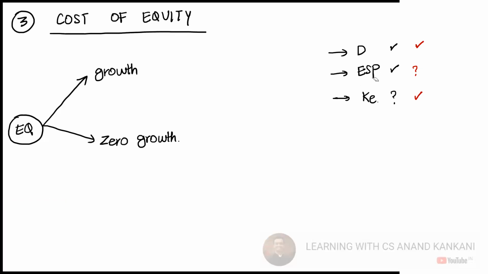Okay. Got it? Still you'll have a vague idea about it because we haven't done the question. Once we do the question, you will understand. Right now, the question will say that the company is paying a dividend of this many rupees and the share price of the company is this amount. Now tell us what is the cost of equity. So you will find out the cost of equity.